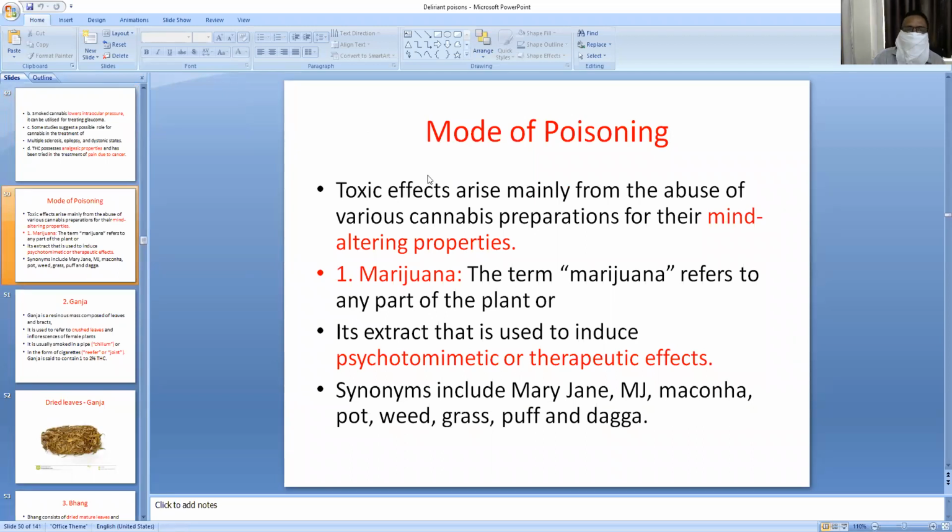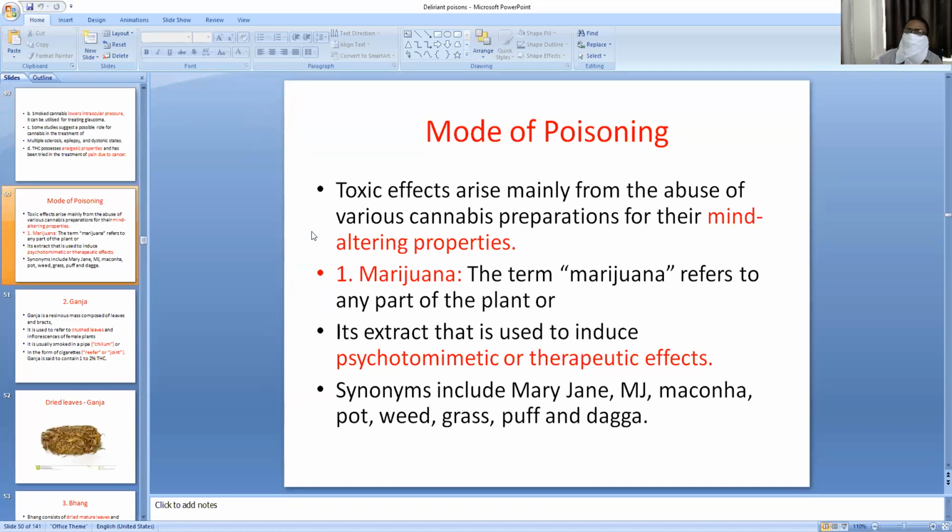So what is the mode of poisoning? Toxic effects are mainly mind-altering properties. These are due to the various preparations of Cannabis sativa. These preparations come in various forms like ganjai and marijuana.